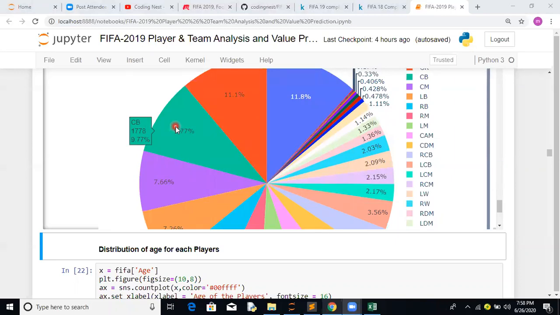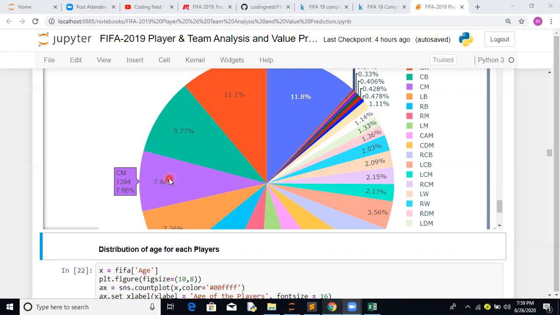Then you have CB. Anyone know the full form of CB? It's your central back. Yes, it's your central back, where you have more popular players. If you see the Liverpool captain, the PSG captain, these are all central backs. Central back players are there.